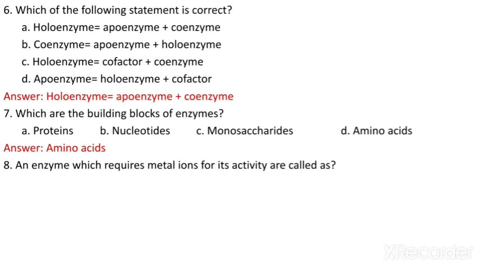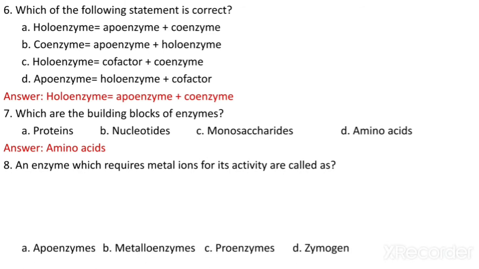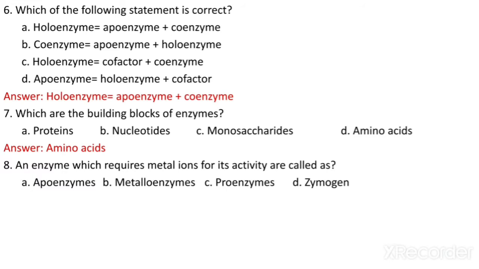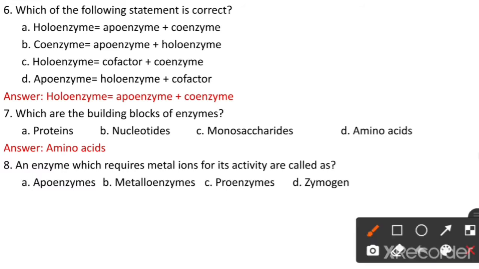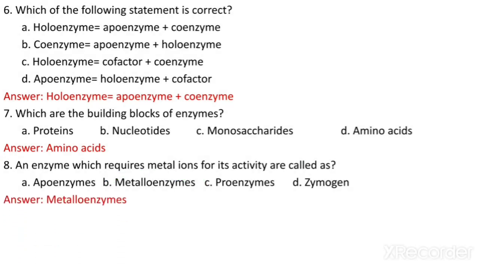An enzyme which requires metal ions for its activity is called what? Apoenzyme, metalloenzyme, proenzyme or zymogen. Now see, the name itself indicates metalloenzyme. So metalloenzyme is the answer where metal is required.